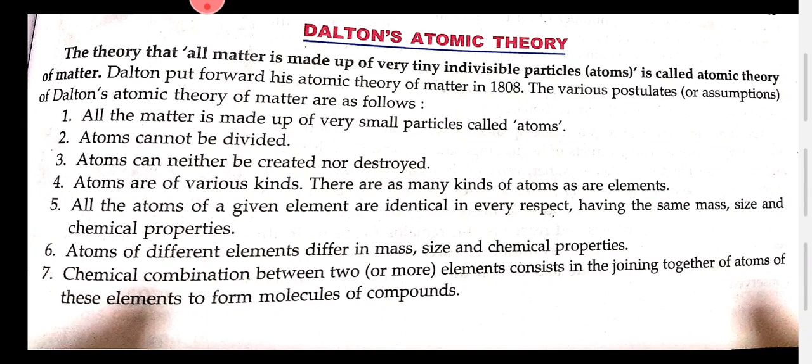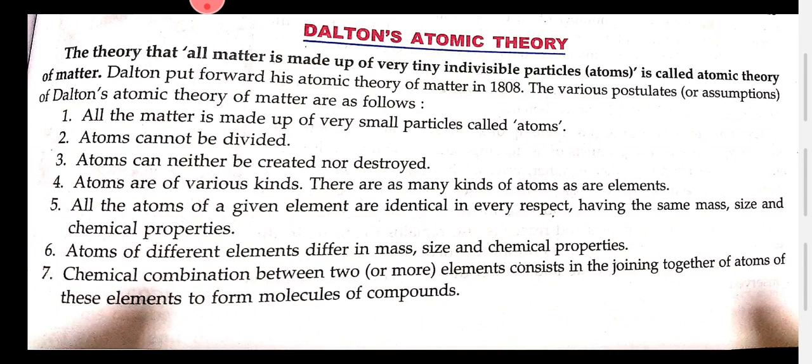And the fourth point which is mentioned here is that atoms are of various kinds. There are as many kinds of atoms as there are elements. The fifth point talks about how all the atoms of a given element are identical in every respect, having the same mass, size and chemical properties.